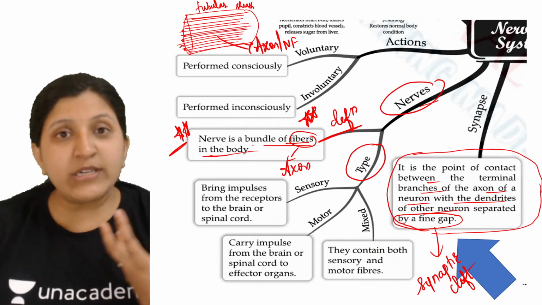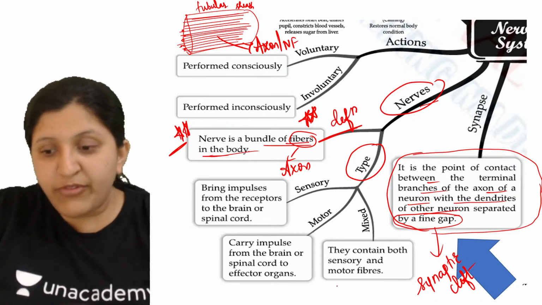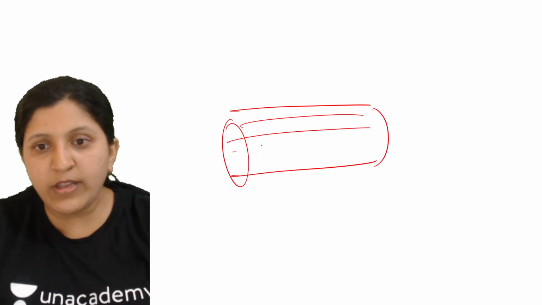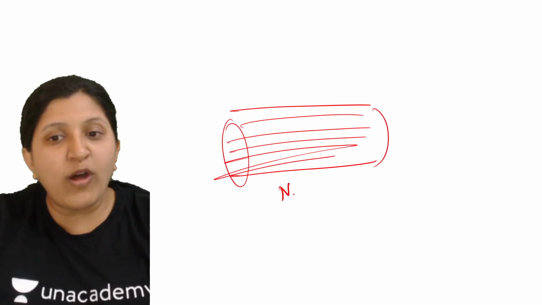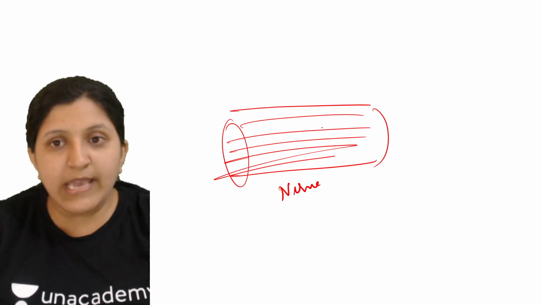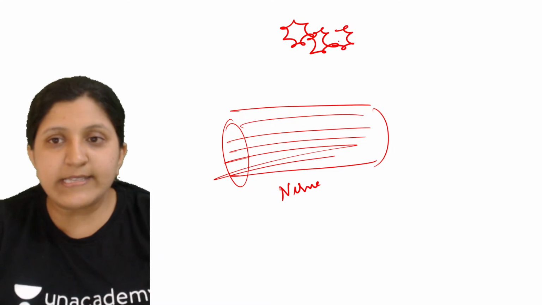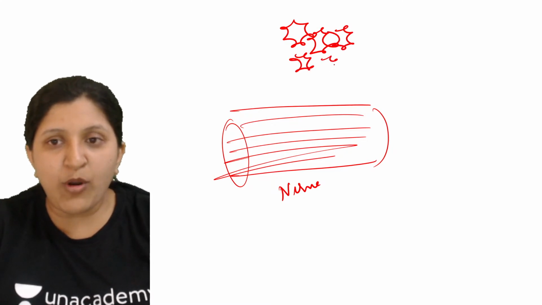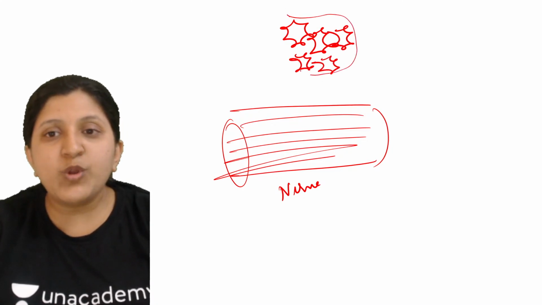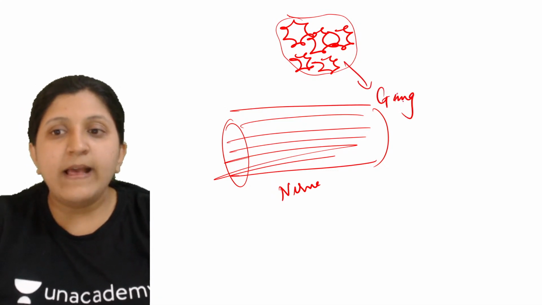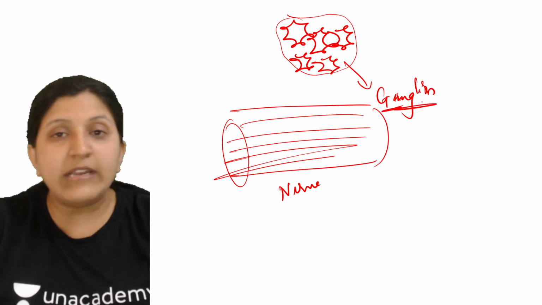So what about a ganglion then? Now here we said a bundle of axons is present, and that we call a nerve. So what about a ganglion? A group of cell bodies, that is what we can call a ganglion.